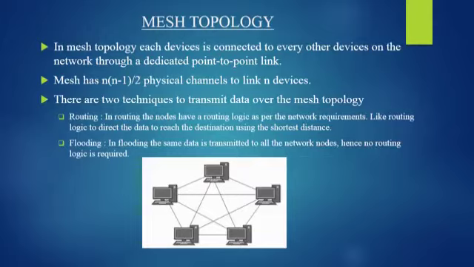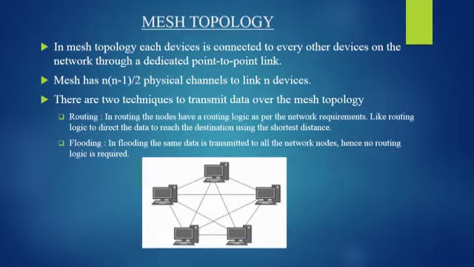The next one is mesh topology. In mesh topology, each device is connected to every other device on the network through a dedicated point-to-point link. Dedicated means the link only carries data for the two connected devices only. Mesh has n into n minus 1 by 2 physical channels to link n devices.